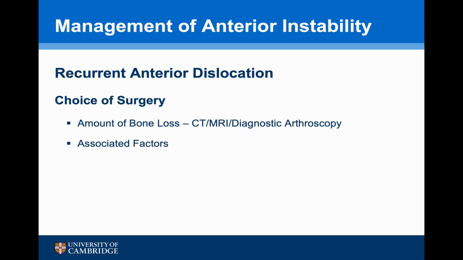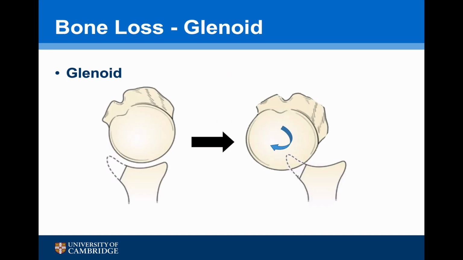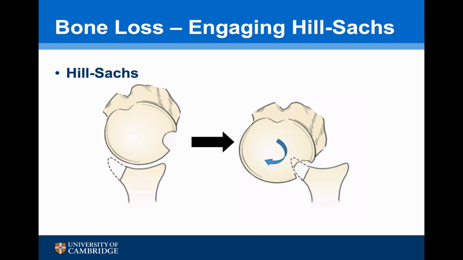The choice of procedure is dependent on the amount of bone loss, which can be assessed on a CT or MRI scan, or at the time of diagnostic arthroscopy, and also on some associated factors. There is a threshold of anterior glenoid bone loss of about 20 to 25%, beyond which soft tissue stabilisation alone will be unable to stabilise the shoulder. This threshold may be decreased if there is an associated Hill-Sachs lesion that engages.